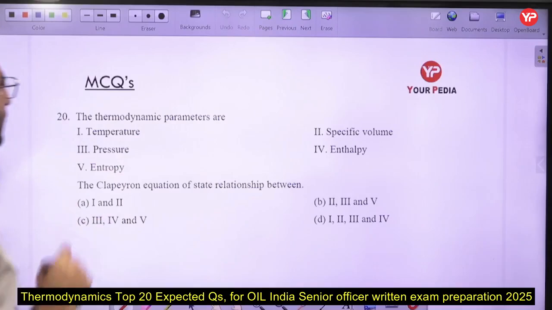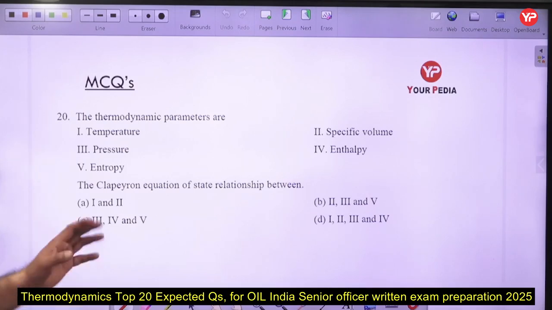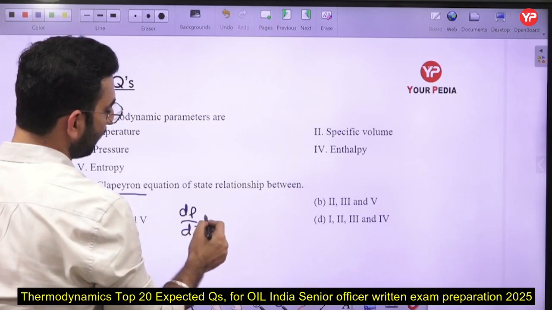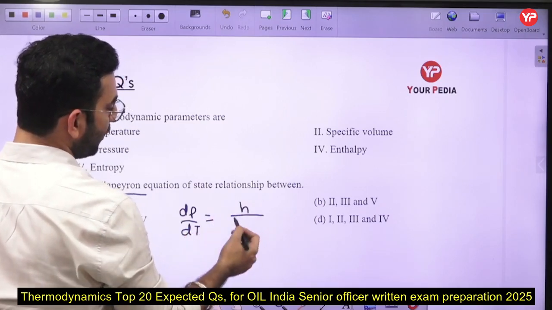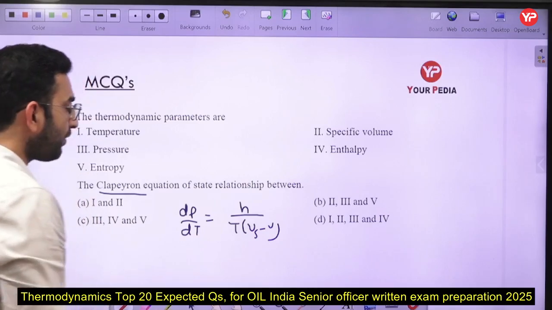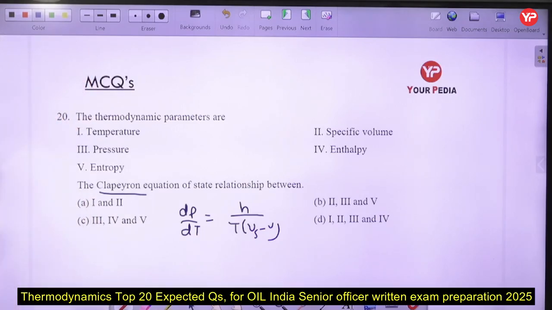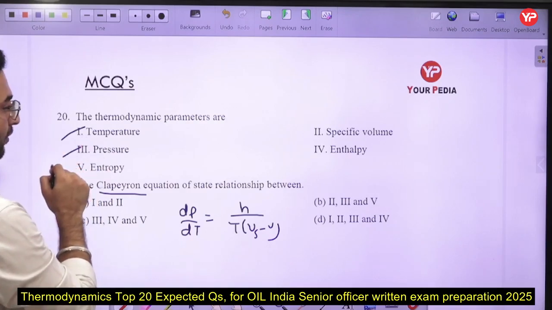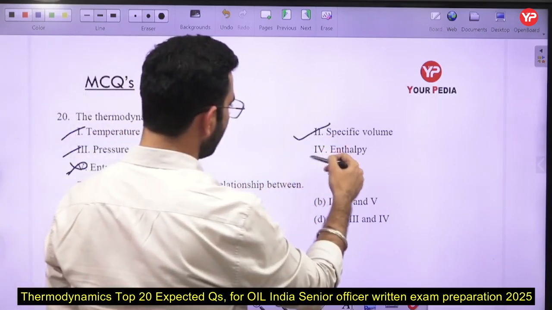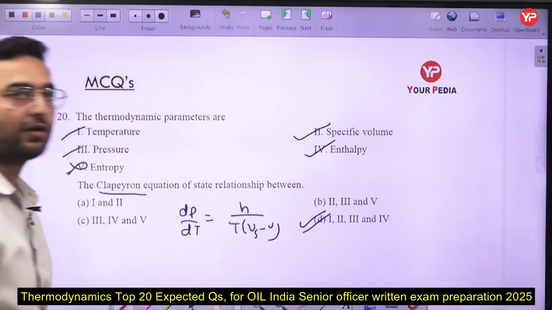Next question. The thermodynamic parameters are temperature, specific volume, pressure, enthalpy, and entropy. The Clapeyron equation of state defines the relationship between the what? Now, what is the Clapeyron equation here? That is a very simple case. dP by dT is equal to h multiplied by temperature multiplied by specific volume. Here you are going to see it is basically relating the temperature, pressure, and entropy. No, it is not relating the entropy, but specific volume and enthalpy. So option D will be the correct answer.